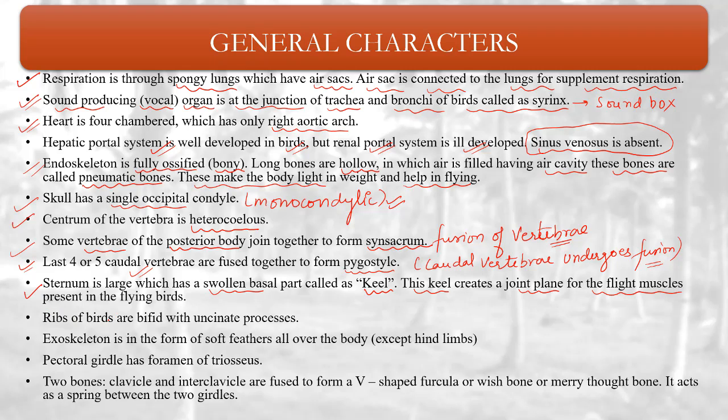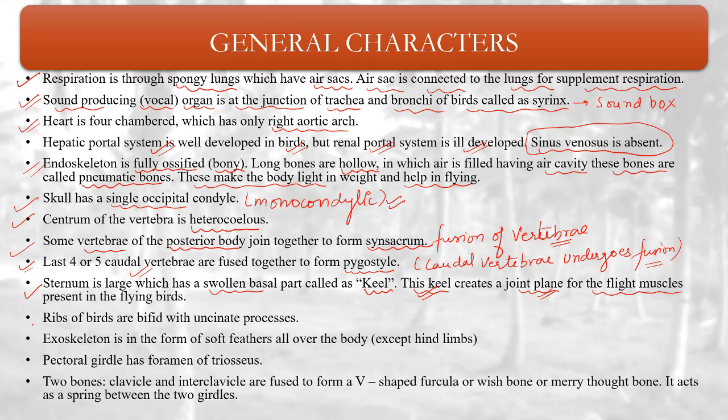So especially when we talk about the flying birds, the birds which undergo flight, the keel basically helps to provide a plane which helps in joining the flight muscles. The flight muscles, especially of the pectoral region, join in this plane created by keel. Okay, so keel is the last terminal part or the swollen basal part of sternum.